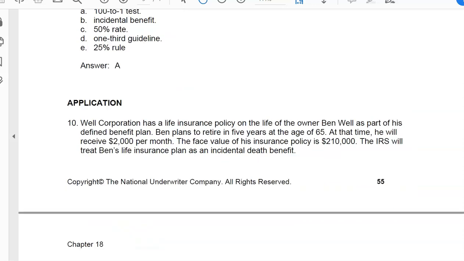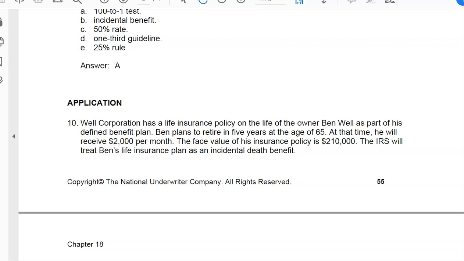Number 10, Well Corp has a life insurance policy on the life of the owner, Ben Well. Ben plans to retire in 5 years, at 65. At that time, he will receive $2,000 per month. The face value of his insurance policy is $210,000. The IRS will treat Ben's life insurance plan as an incidental death benefit, right? Incidental benefits are not taxed.